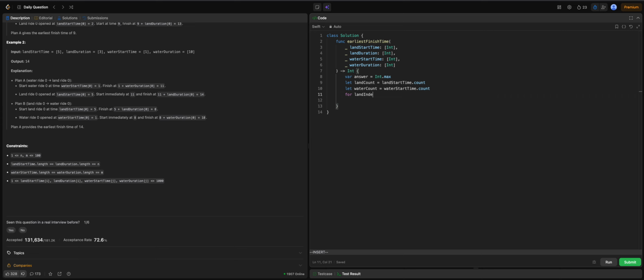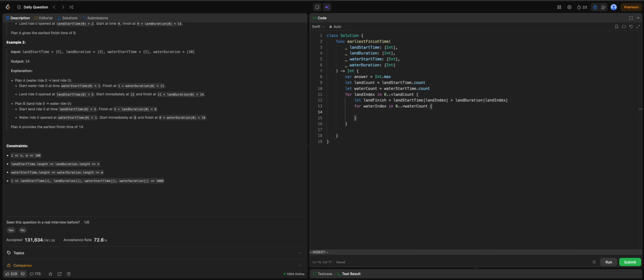Let's call land index, which makes more sense, in 0 through land count. What I'm going to do is let's call land finish time. That will be land start time of land index plus land duration of land index, and we will go through the water index 0 through water count.